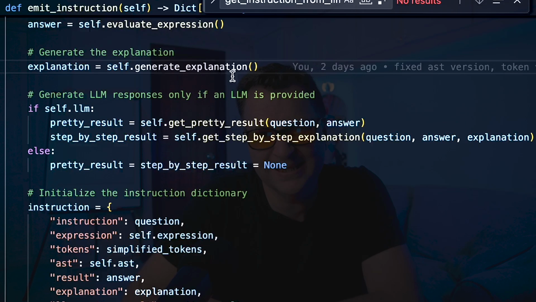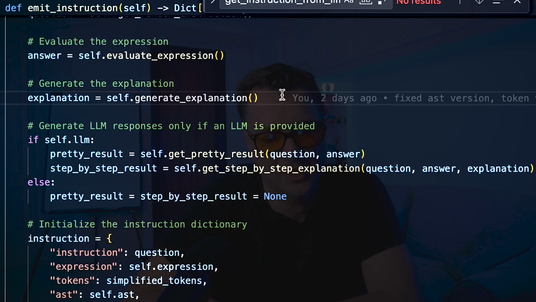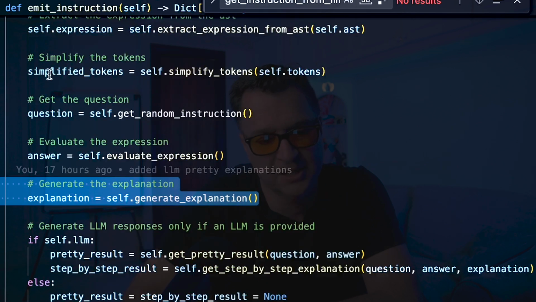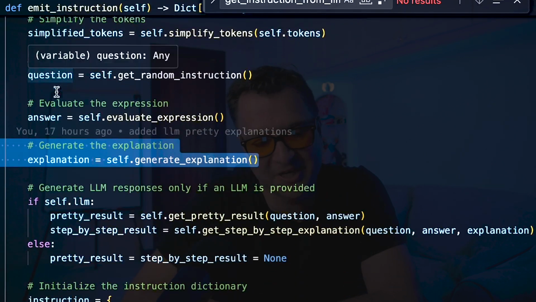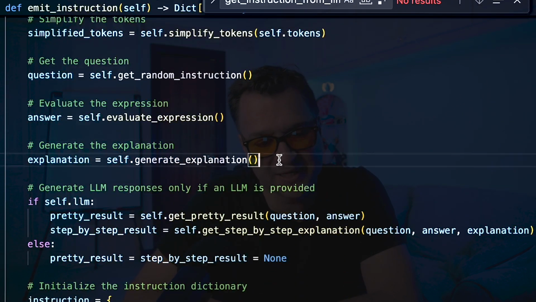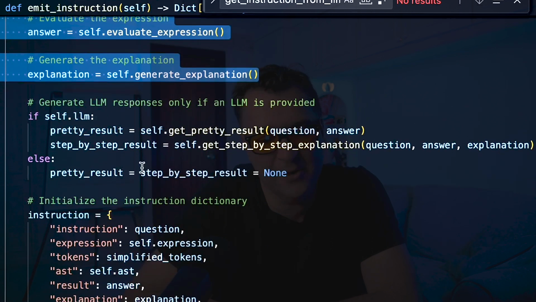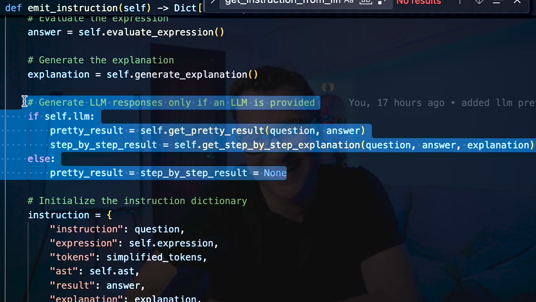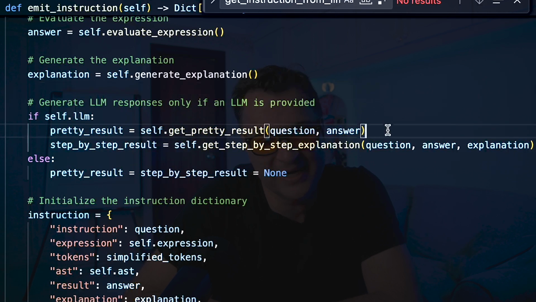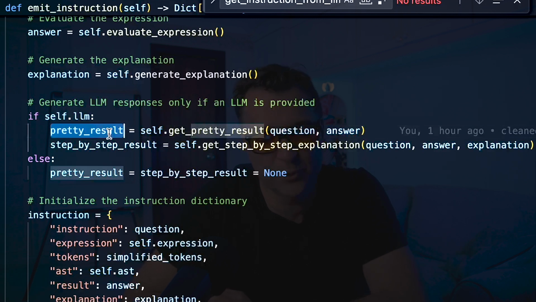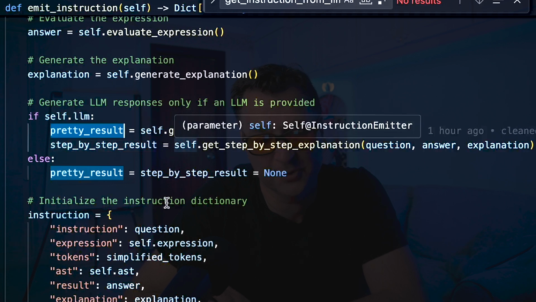So if we come back into my instruction emitter here, so far we've generated our question, we've generated our answer, and we've generated our explanation. So what we're now going to do is, if you pass in the argument LLM and pass in an LLM to use, we are then going to take that question and answer and run it through the LLM to get a pretty result. And then similarly for the step-by-step explanations, we're going to do the same thing.